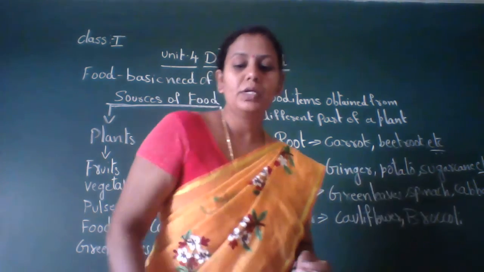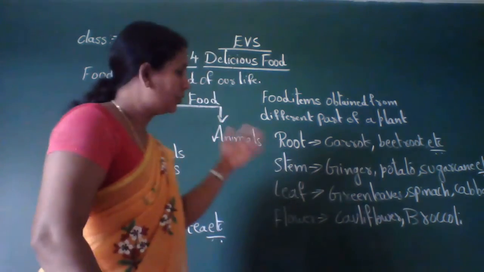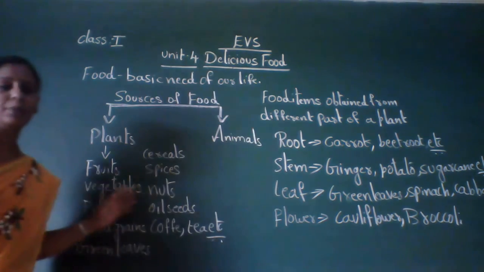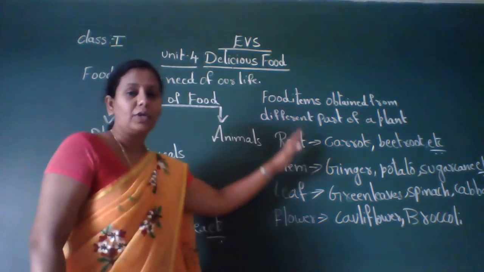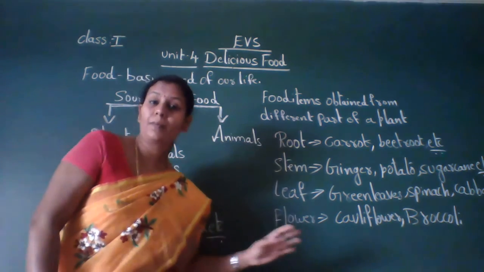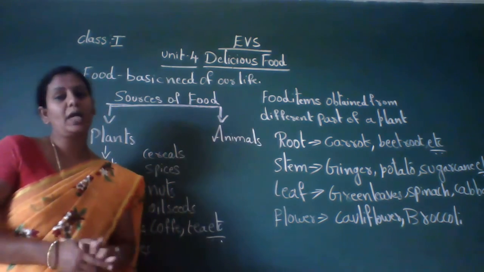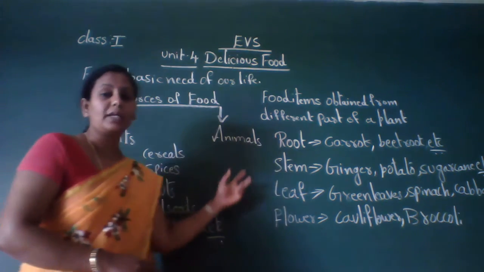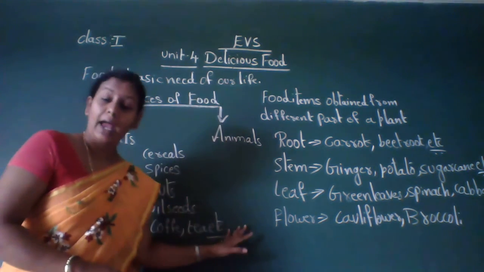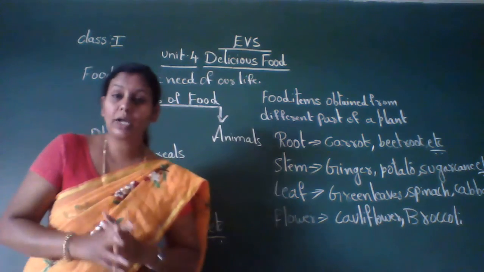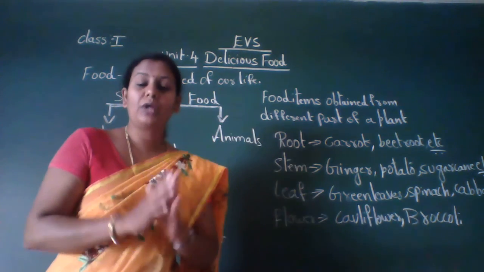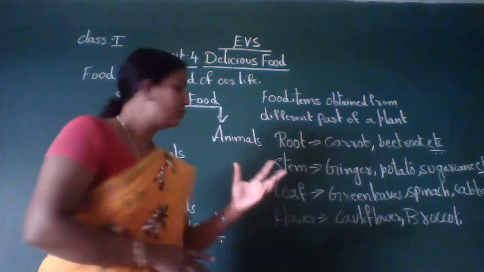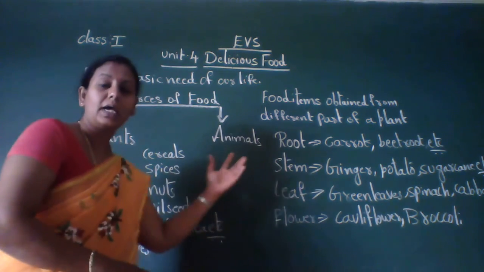Okay children, so these are some food items which we get from different parts of a plant. Today I will stop here. In the next class I am going to tell you about the food items which we get from animals. At the starting I told you we use the food items which we get both from plants and animals.